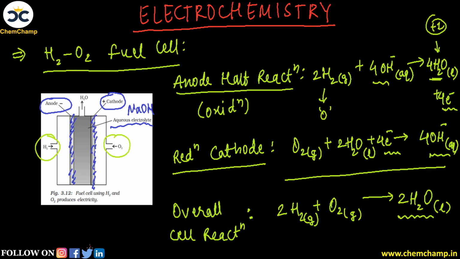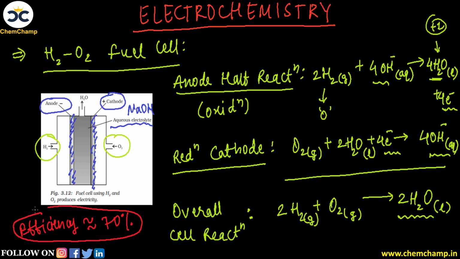Now the efficiency of the fuel cell, यहाँ पर हम लिख सकते हैं efficiency. So this is approximately 70%, which is a very good efficiency as compared to a thermal power plant. तो यहाँ पर हम देख सकते हैं that the fuel cell is also very efficient in nature as compared to a thermal power plant.